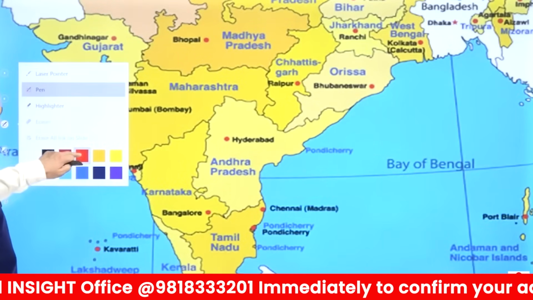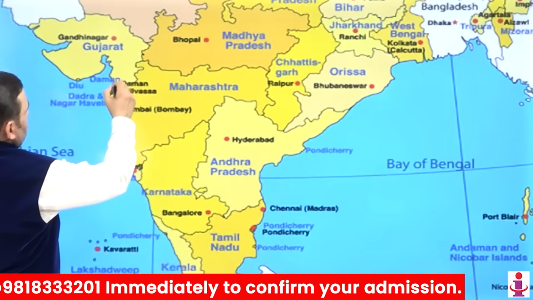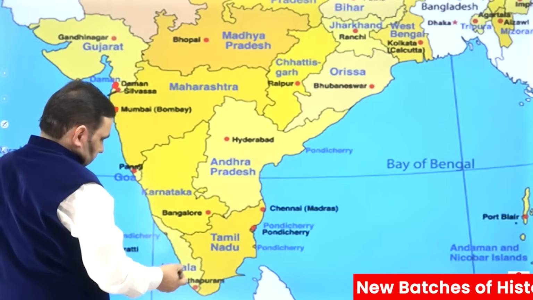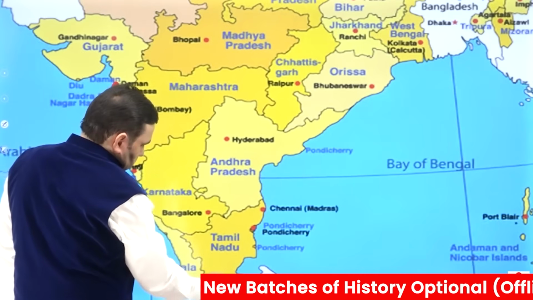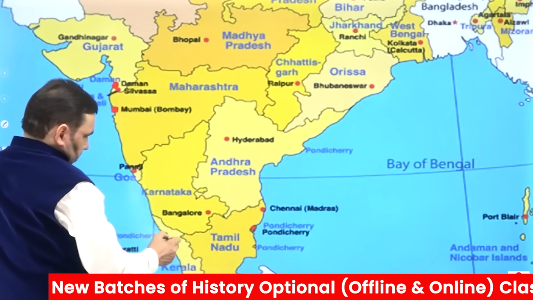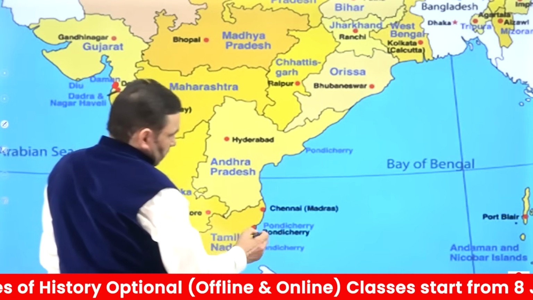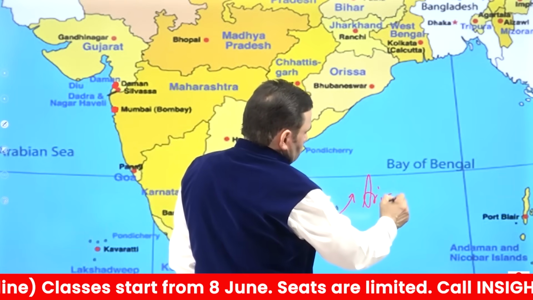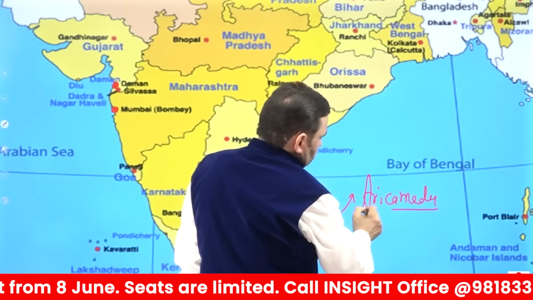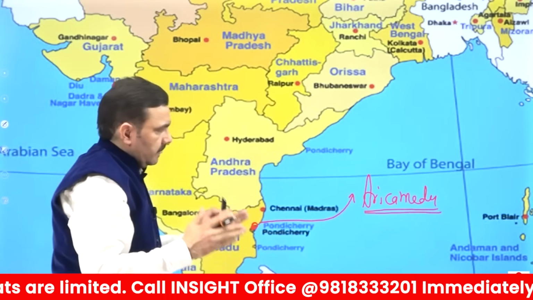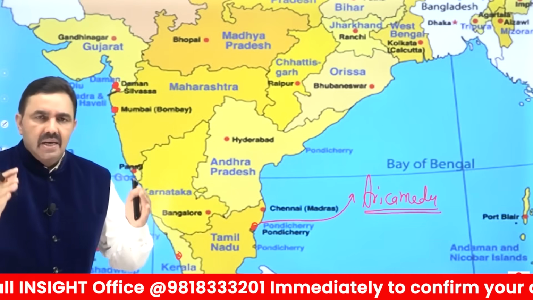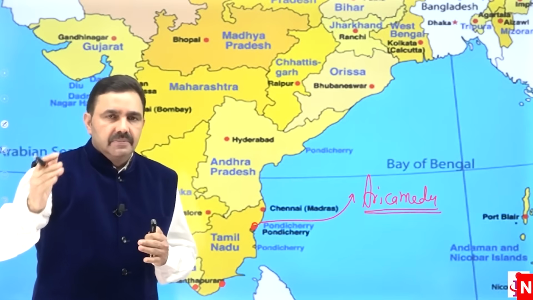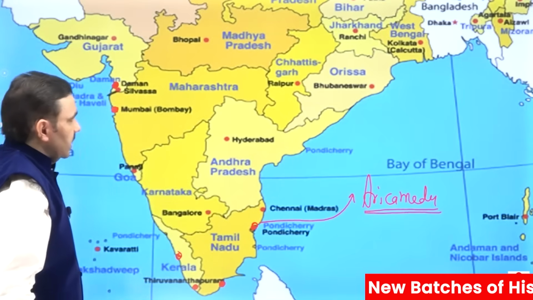Look at the map once again, see some more ports here. One of the ports here, Bharuch, Sopara. Then you have here prominent ports. You have here Mujaris. You have here Pondicherry. Pondicherry in ancient times was known as Arikamedu. Pondicherry is the modern name, and near the city of Pondicherry there was a village called Arikamedu, and during excavations in this village, a large number of Roman coins and Roman pottery have been discovered. So this Arikamedu was a prominent port on the eastern side.